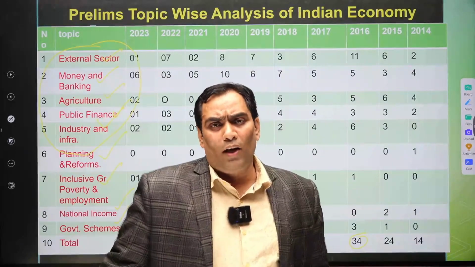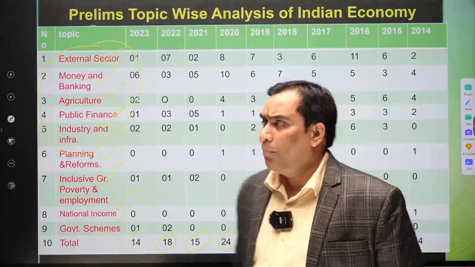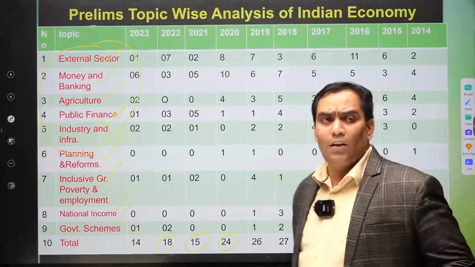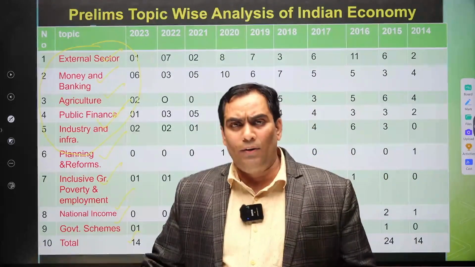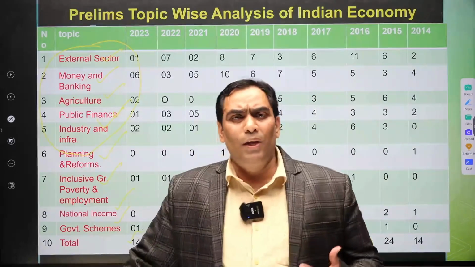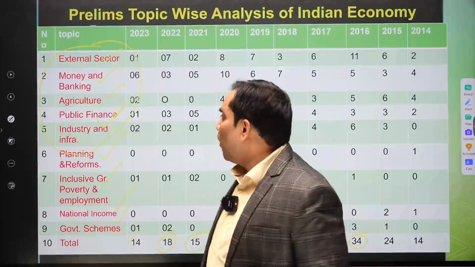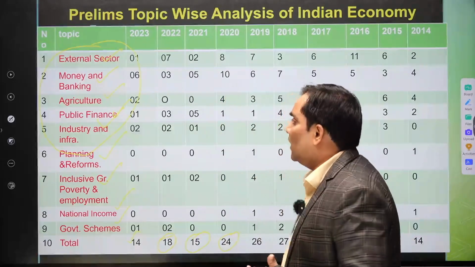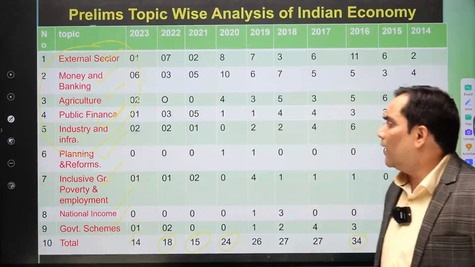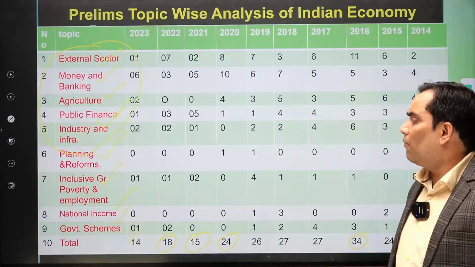So it is a very important aspect of the UPSC prelims question paper. The most important chapters under this are external sector, money and banking, agriculture, public finance and industry.